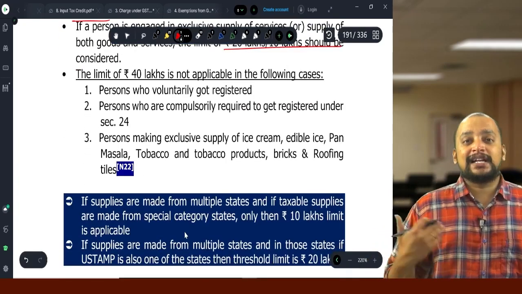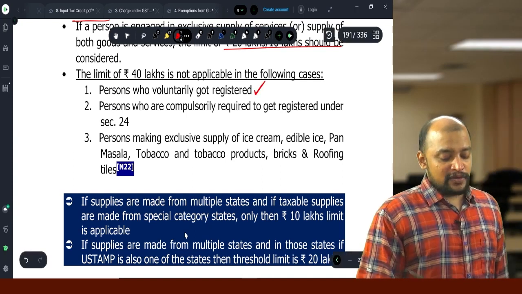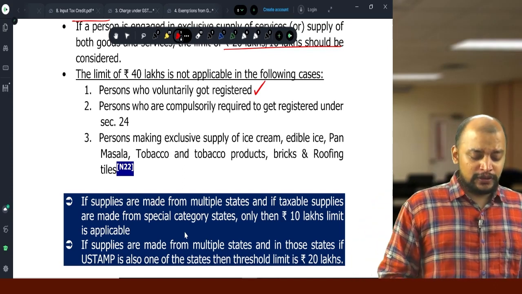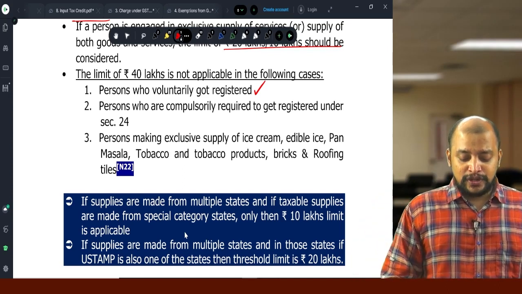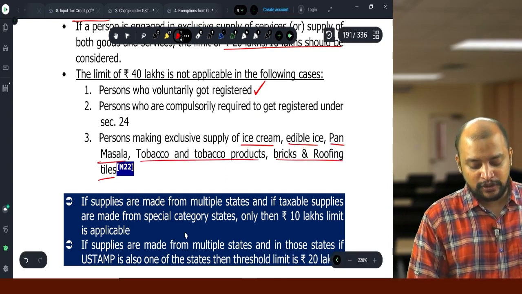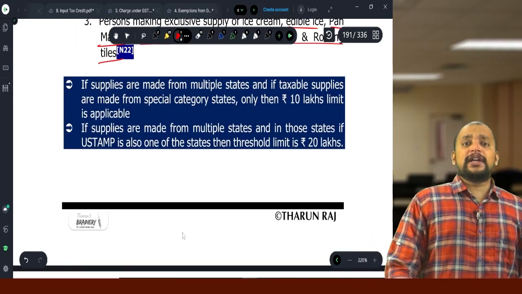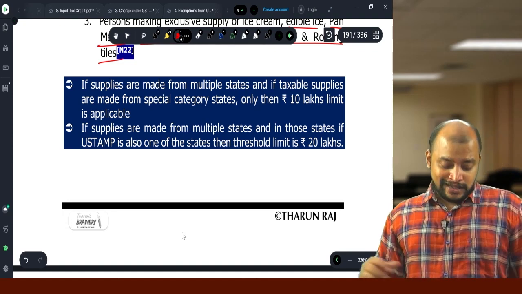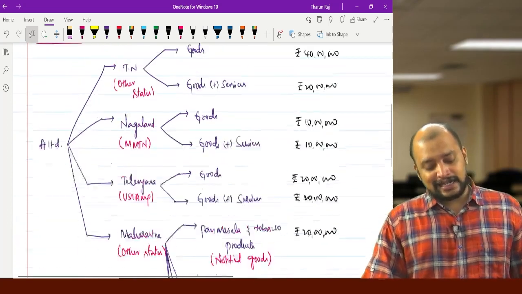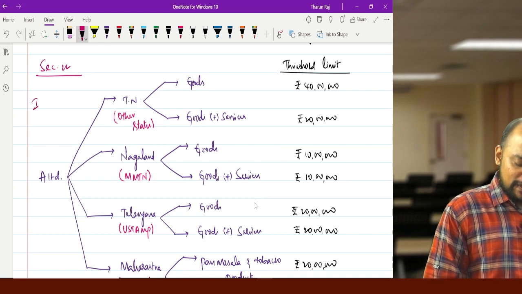The limit of 40 lakhs is not applicable in the following cases. What are they? If they have voluntarily registered, or they are compulsorily registered, then persons who are making exclusive supply of ice cream, edible ice, pan masala, tobacco products, bricks and roofing tiles. Okay. Then suppose if they are doing business from more than one state. All these are applicable if they are doing business only in a single state, correct? If they are doing business only in a single state, this will be applicable.